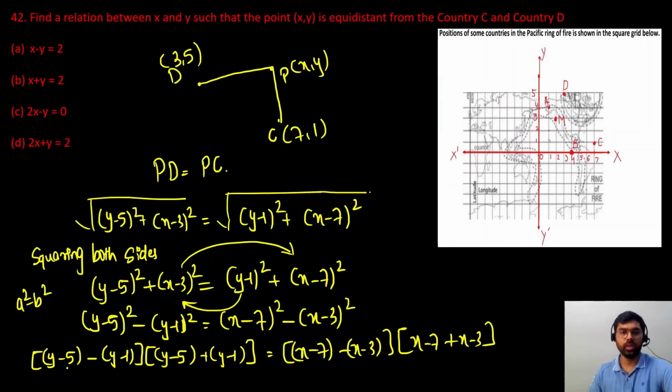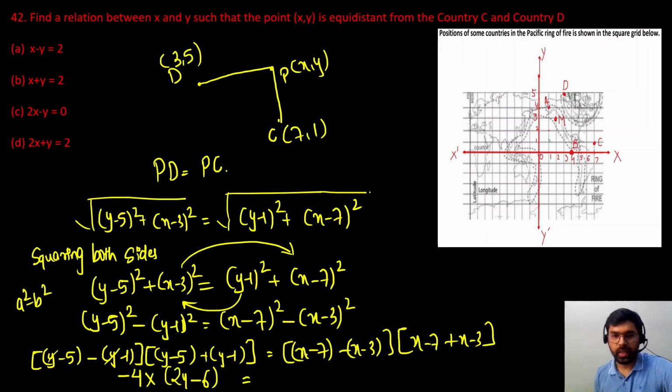Okay, now let us solve the bracket. In the first bracket on the left hand side, plus 5 and minus 5 will cancel out. Minus 5, and this one is minus of minus 1, so it will be plus 1. So this will give me minus 4. And the second bracket will be 2y minus 6.